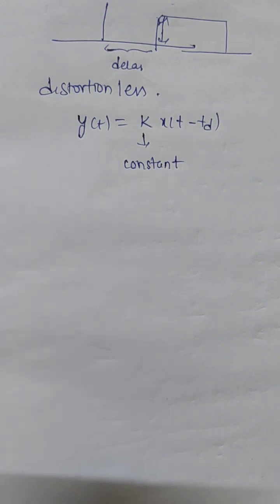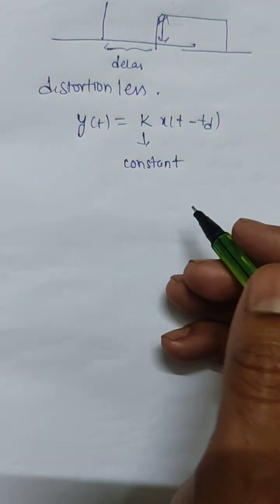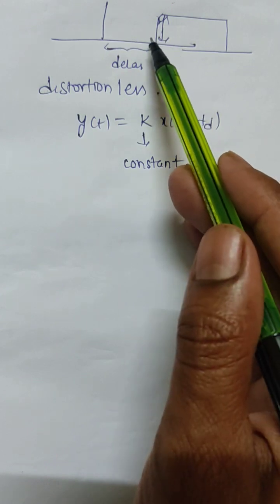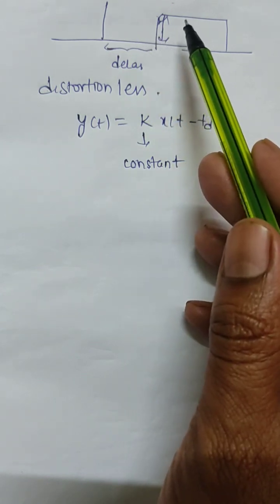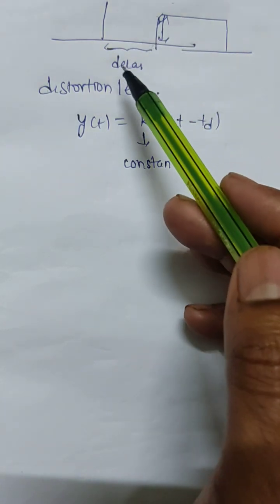It can be greater than 1 or less than 1. So there can be a change in the magnitude, that can be amplification or attenuation.